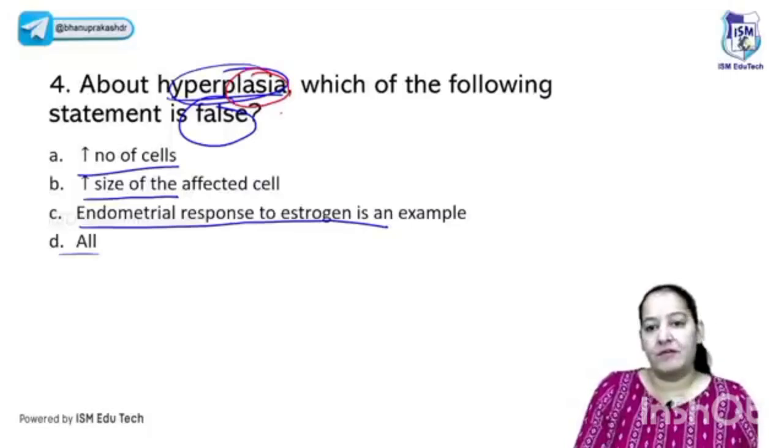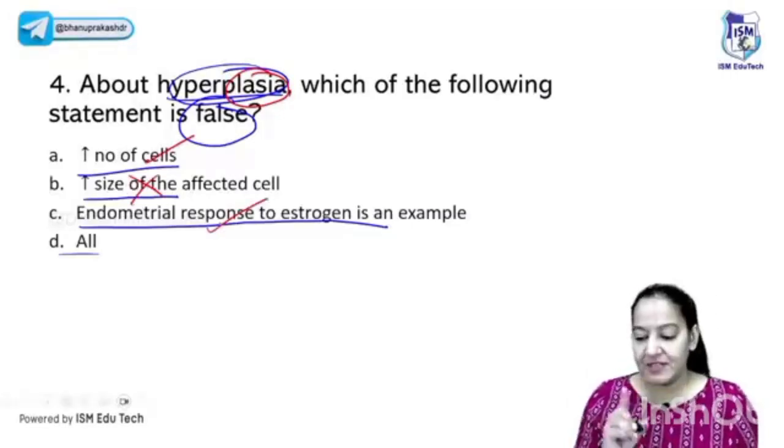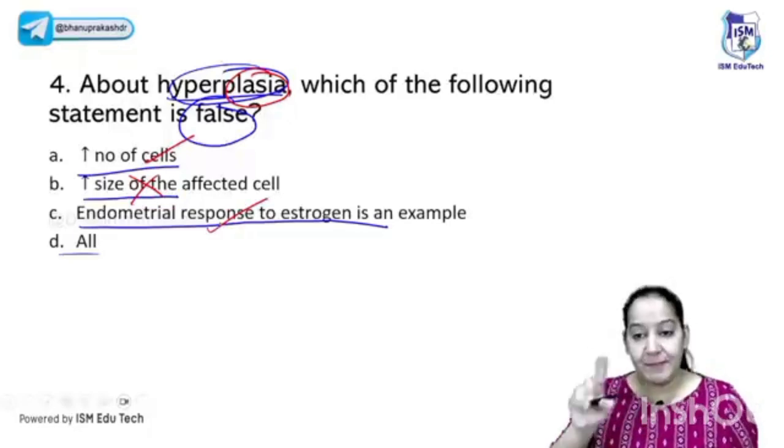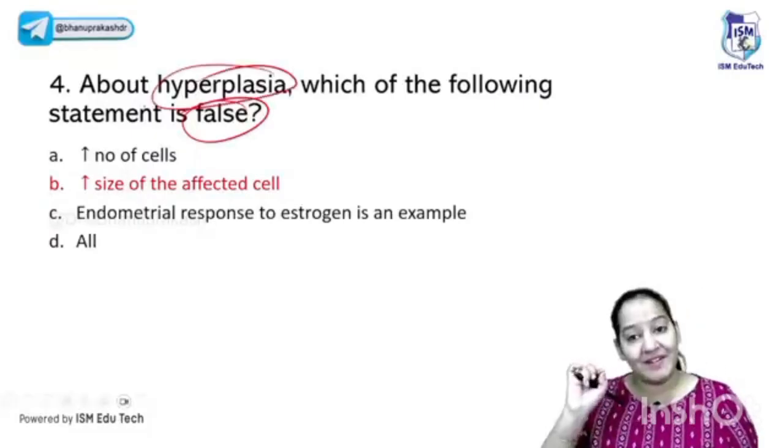Hyperplasia. Plasia means number of cells. It's an increase in number of cells but not the size. And yes, endometrial response to estrogen is an example. So the incorrect one among them is B. No, Osama, it's not A, it's B. They are asking for the false statement, not the true, and they are asking about hyperplasia. I told you, don't get confused with the trick.